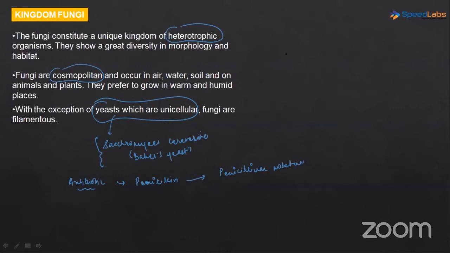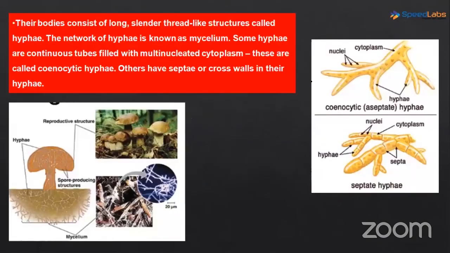Other than their application in human affairs, they are also harmful because they are capable of causing diseases in plants as well as animals. So these were certain points about fungi that we discussed. Then the most important part here is the structure, their body. Their body consists of thread-like structures which are called hyphae, and this complete network of hyphae is called mycelium. Very, very important. It is called mycelium.